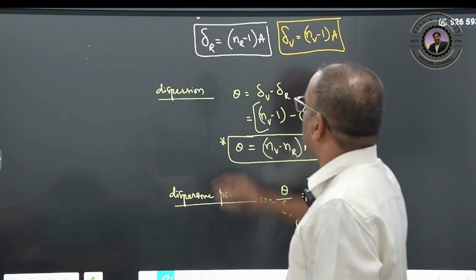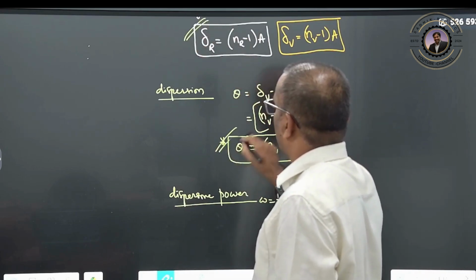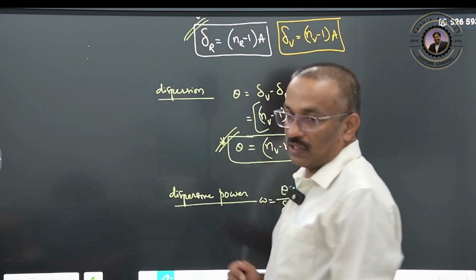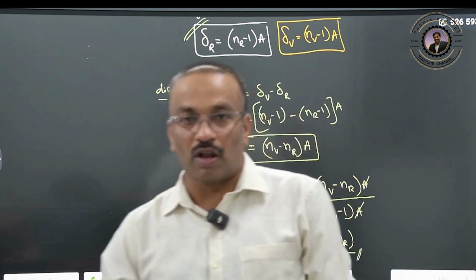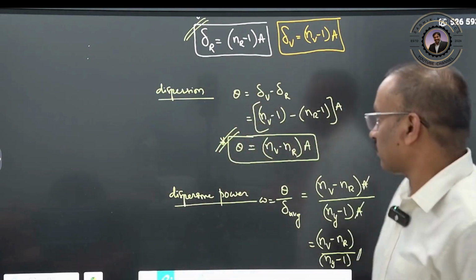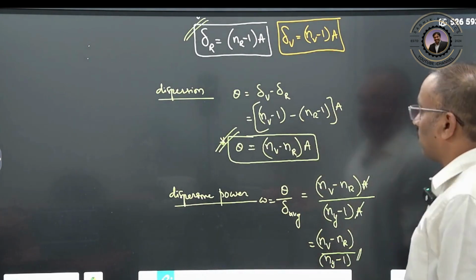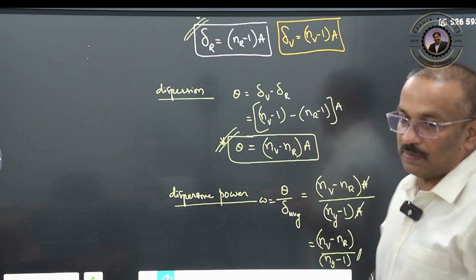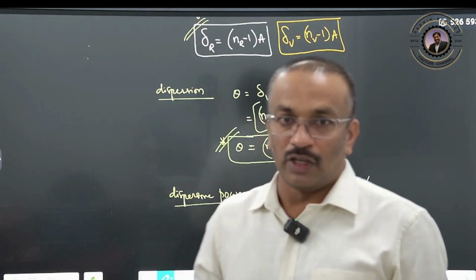These two are very, very important formulas, dispersion and deviation. They are most important for solving the problems in this topic. Clear? Right? Now we'll see one more thing. This dispersion was explained by Newton.